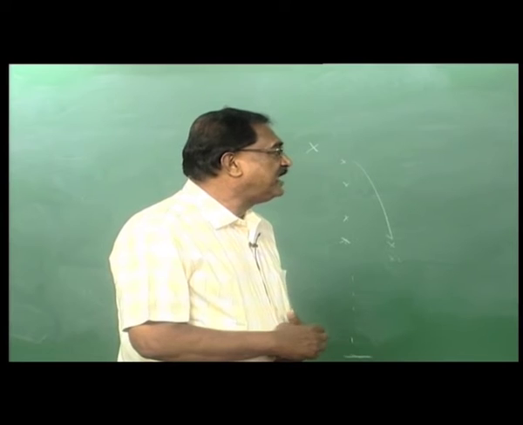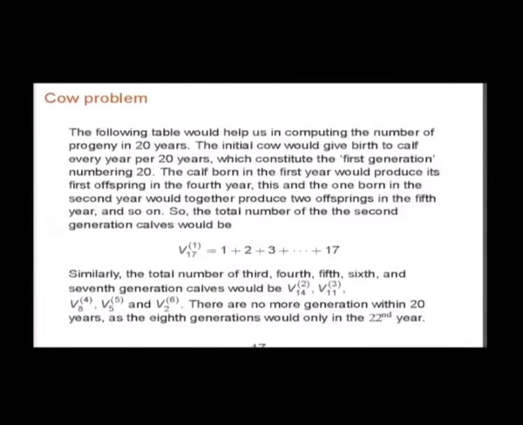Similarly, the total number of third, fourth, fifth, sixth etc. generations will be V(14,2), V(11,3): the second sum of 14, the third sum of 11, the fourth sum of 8, the fifth sum of 5 and the sixth sum of 2. So there are no more generations within 20 years, and the 8th generation would come only in the 22nd year.